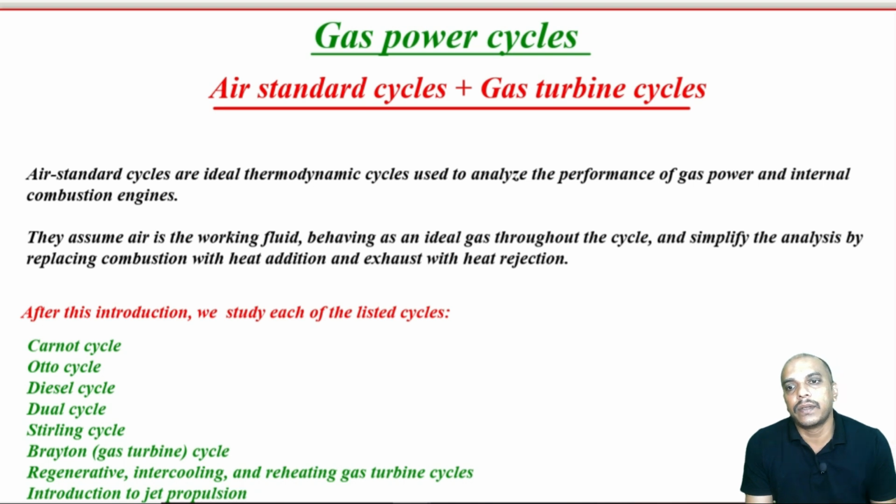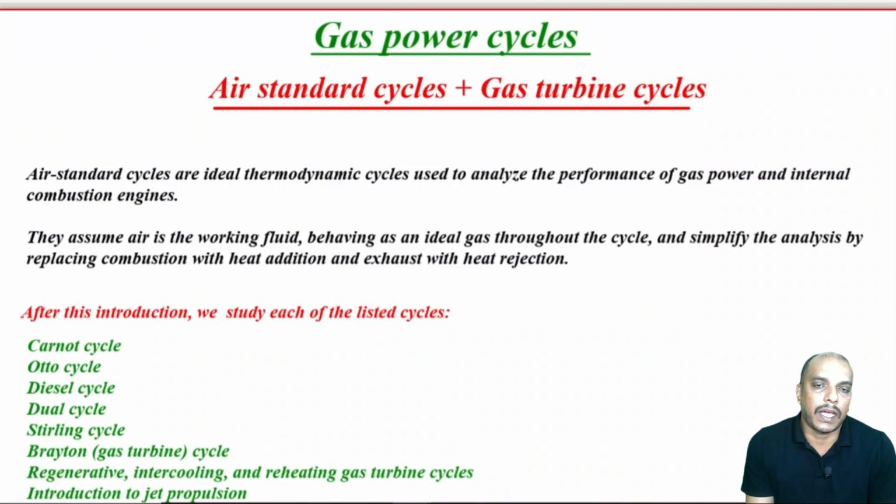All right. Now, air standard cycles are ideal thermodynamic cycles. Okay, both air standard as well as gas turbine, they are assumed to be ideal thermodynamic cycles and they are used to analyze the performance of gas power and internal combustion engine.